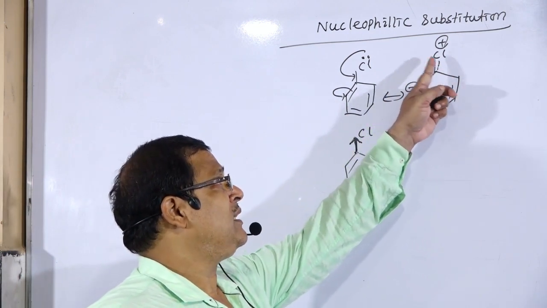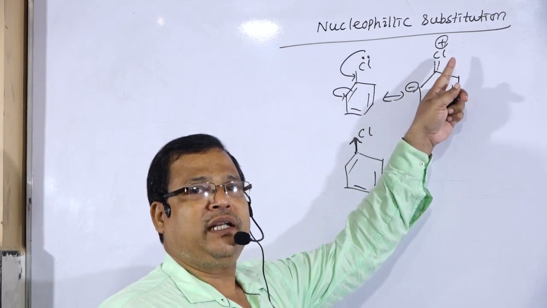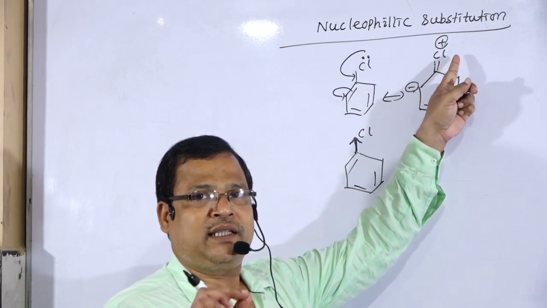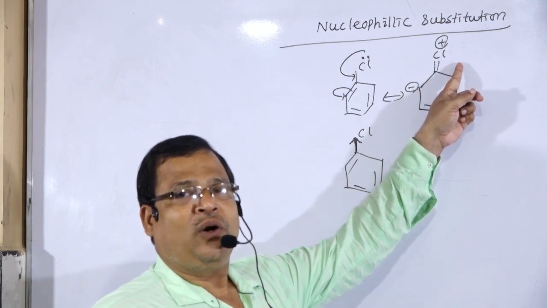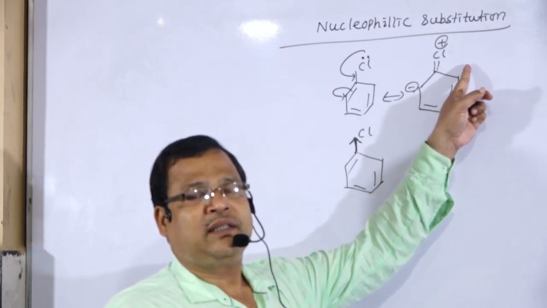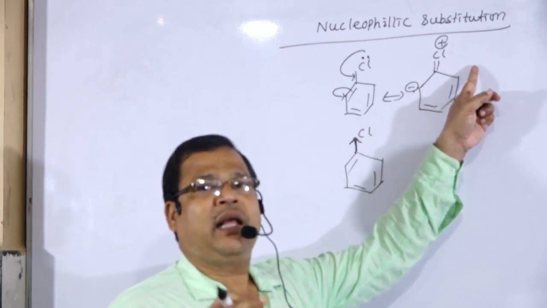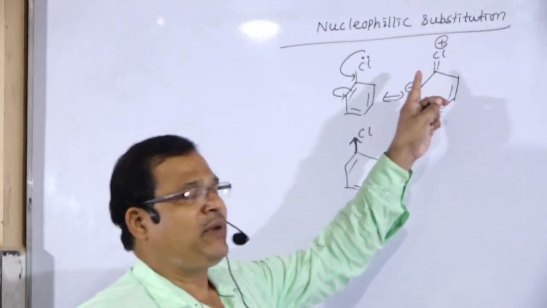So normally the chlorine atom cannot be replaced by a nucleophile, but it can be replaced under drastic condition like high temperature and high pressure, or we have to apply a strong base, a strong nucleophile like amide ion, alkoxide ion, etc. So one by one we will discuss.